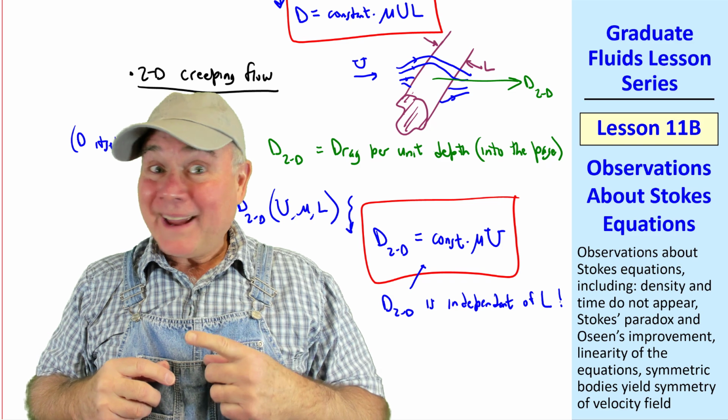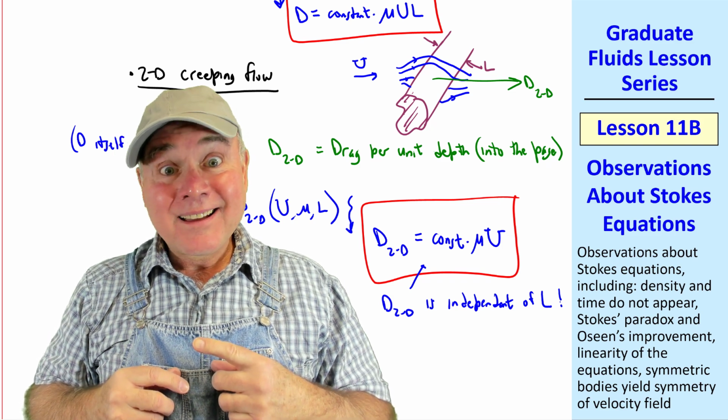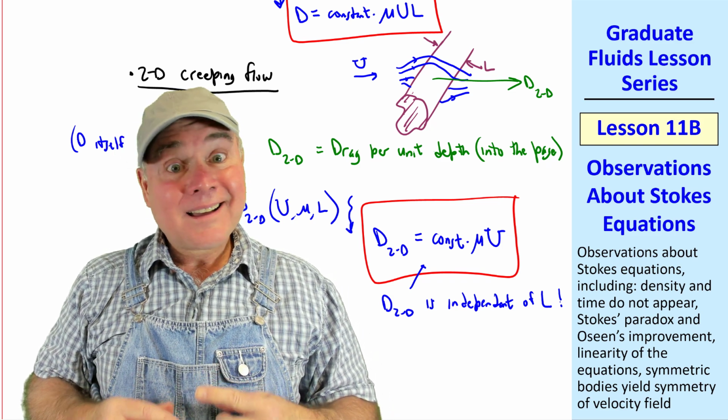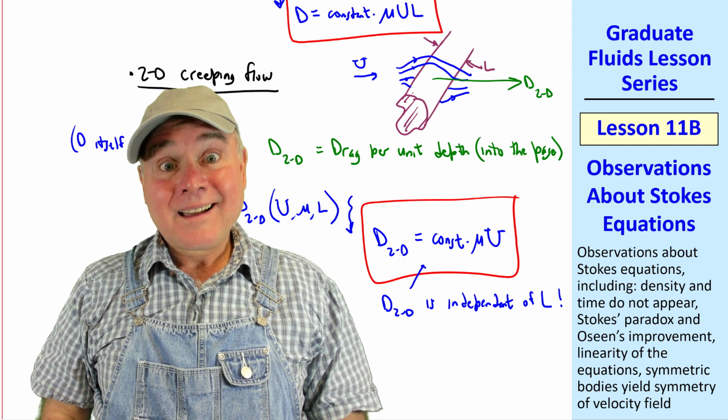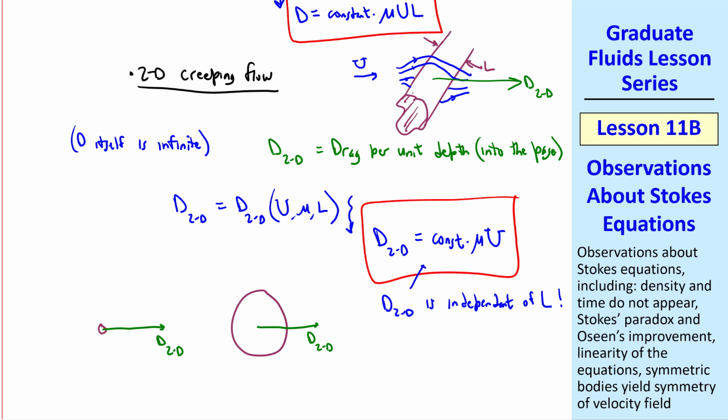Well, that don't make no sense. You're right, Dud. That doesn't make any sense. That would mean that the 2D drag on a small body would be the same as the 2D drag on a large body, or a body of any size, since L does not appear. Well, this is obviously false.